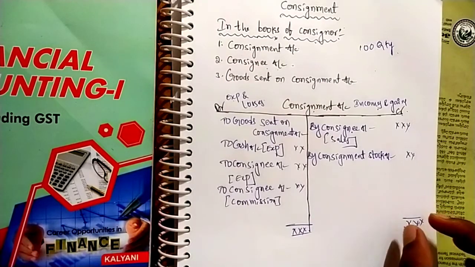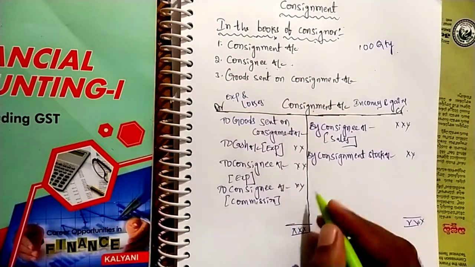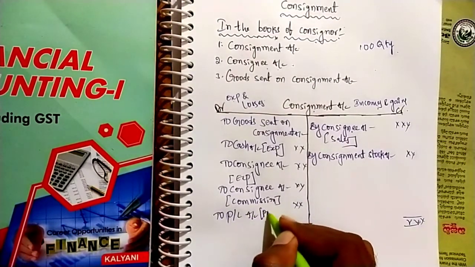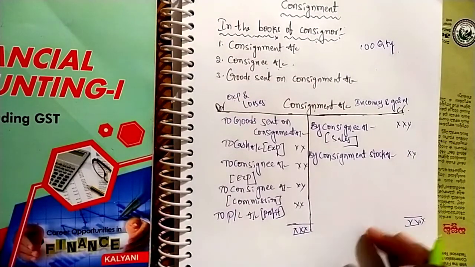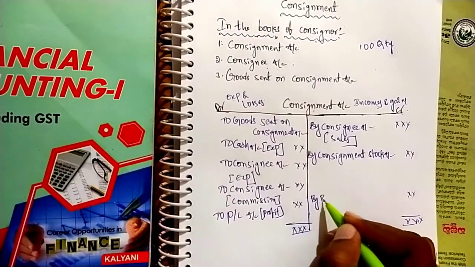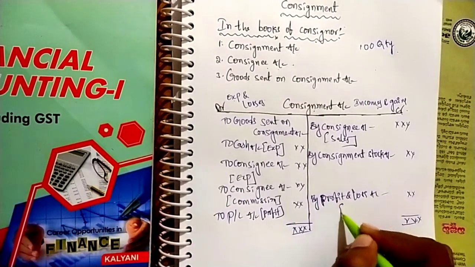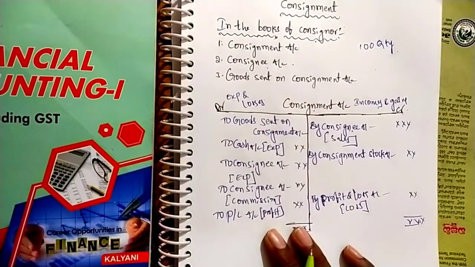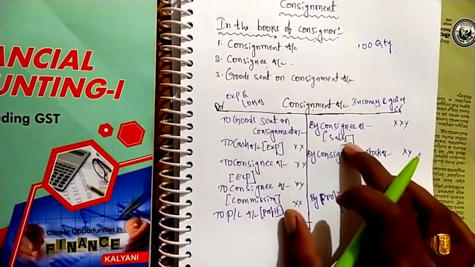Whichever is greater, that is the total for both sides. If the difference is on the debit side, that is treated as a profit and is transferred to the profit and loss account, in brackets profit. If the difference is on the credit side, that is treated as a loss in the profit and loss account, in brackets loss. Simple. All the expenses are recorded on the debit side, all the incomes are recorded on the credit side. Only one major income source, that is the sales.